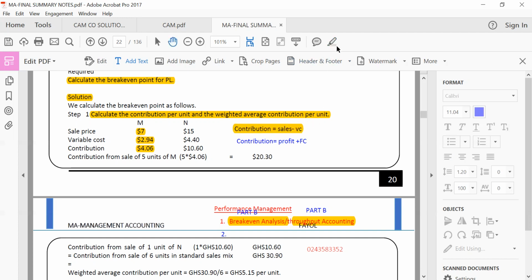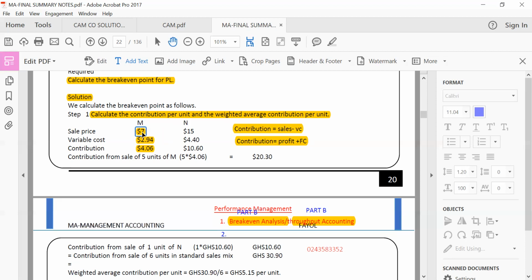Contribution is equal to sales minus variable cost. This is a way of calculating contribution. We can also calculate contribution by adding profit to fixed cost. These are the two ways of calculating contribution. But over here, we cannot use the profit plus fixed cost approach. We can only use the sales minus variable cost approach. Some questions, you can use both techniques, but over here, the only technique you can employ is sales minus variable cost.